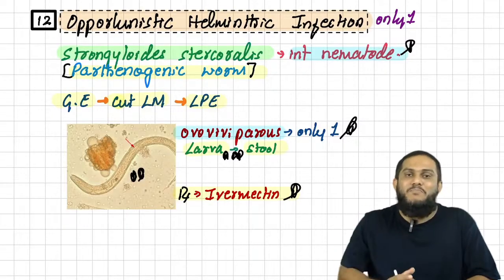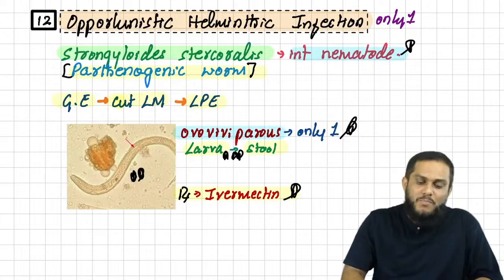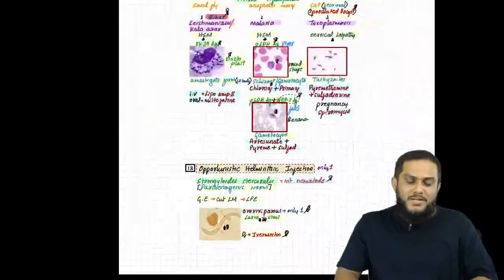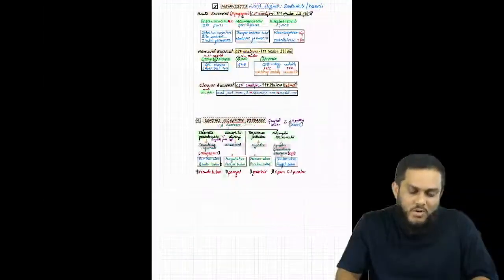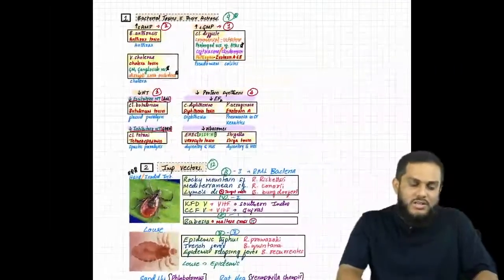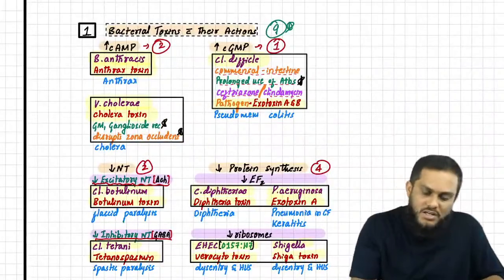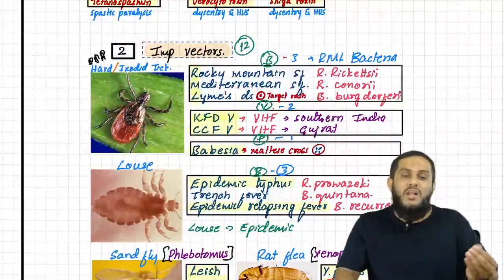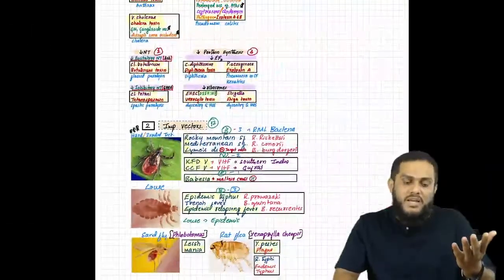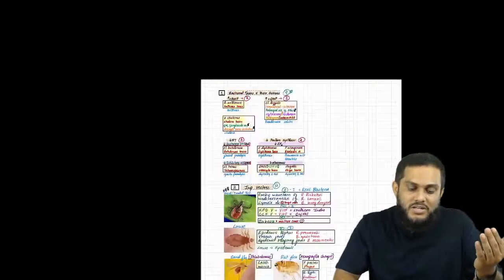With that we have completed today's session, all the important topics. I told you there are only 12 topics, but don't consider these are only 12 topics. Initially, in the bacterial and toxins we have seen 9 toxins and 9 bacteria. Then in the vectors we have seen 12, so 12 plus 9, 21.